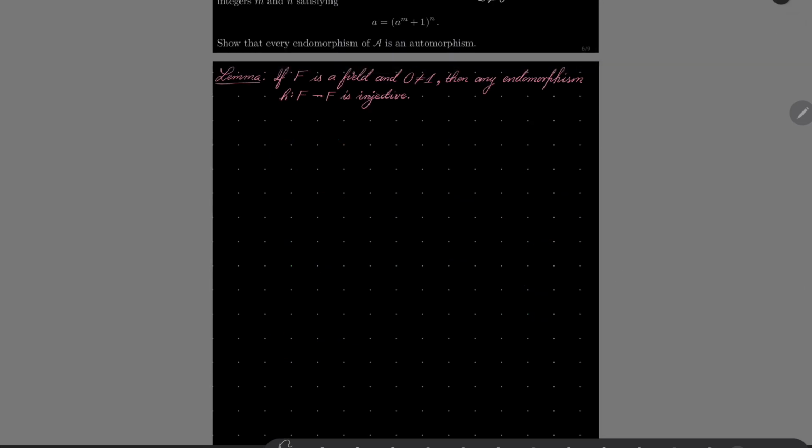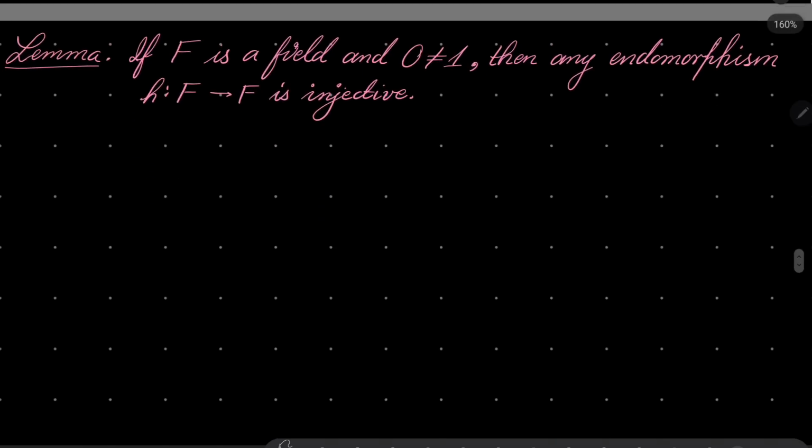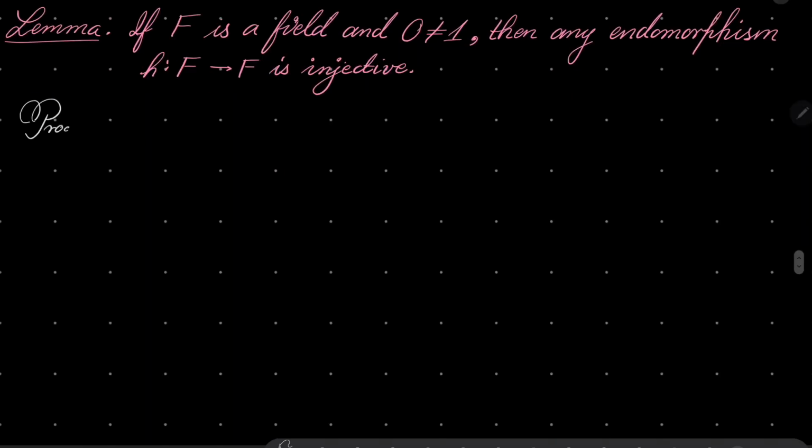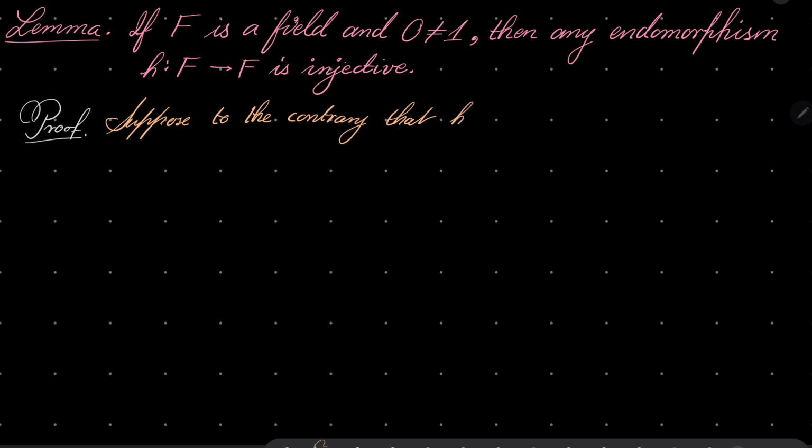You know what, let's start with proving this lemma, because the proof is very quick. Proof. Let's suppose to the contrary that our endomorphism H is not injective, which means that H of a is 0 for some non-zero element a.